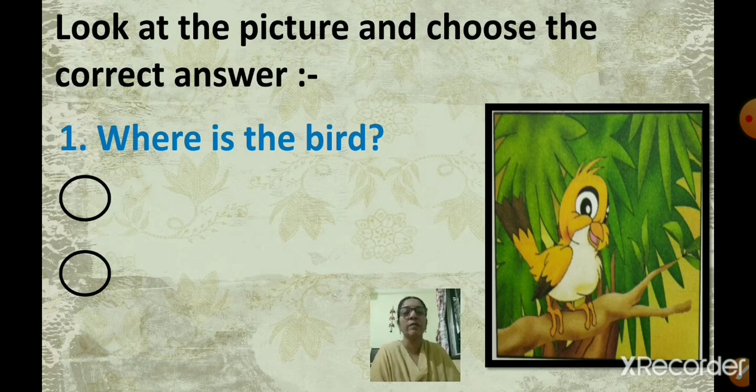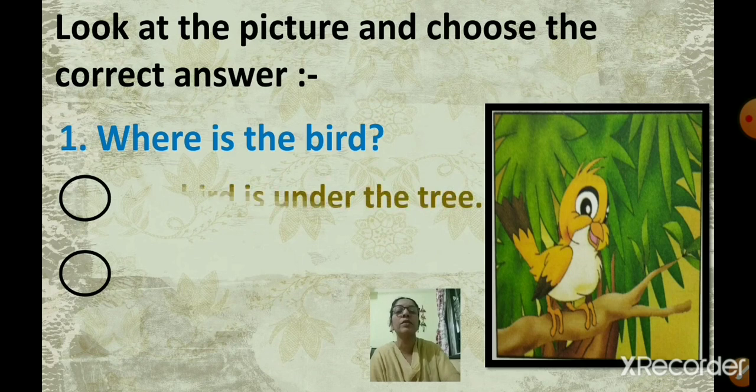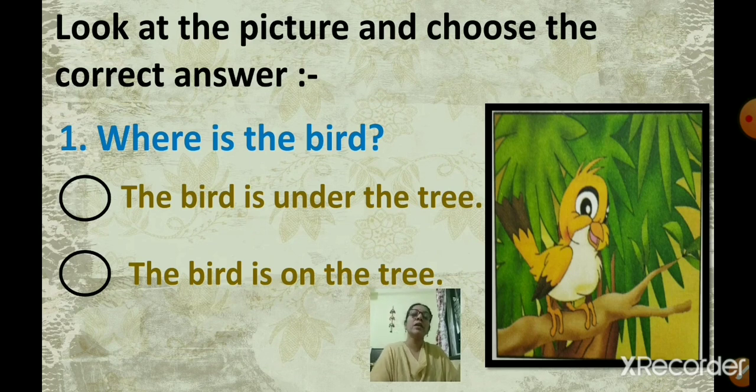The first one is, where is the bird? You have to observe the picture. The picture is given on the right hand side. Observe the picture properly. Where is the bird? Now, there are two options given here. The first one is, the bird is under the tree. The second option is, the bird is on the tree. Look at the picture, observe it properly, and then click on the correct answer.